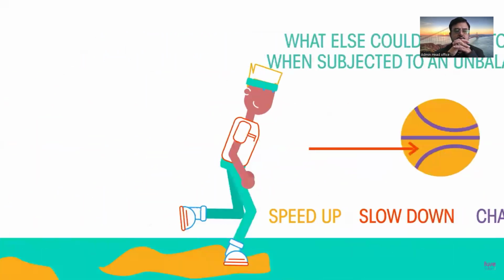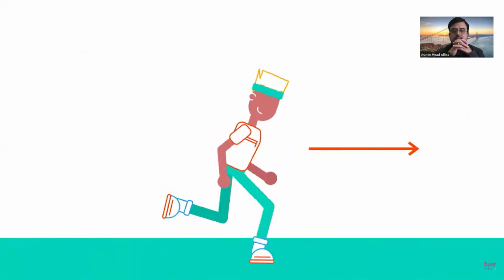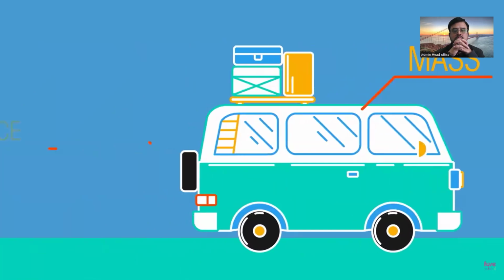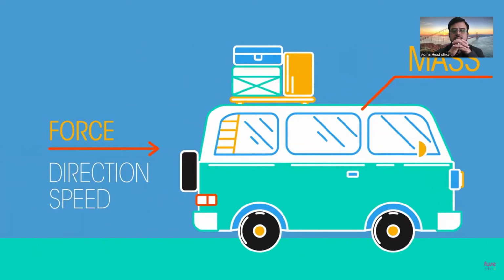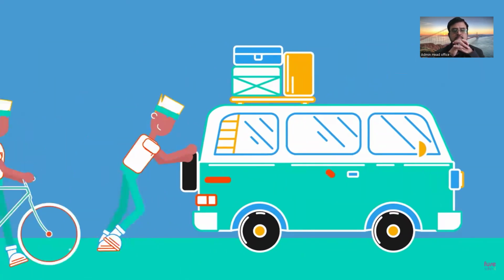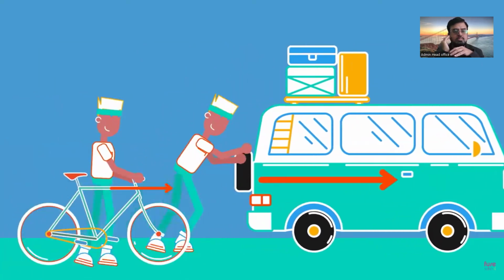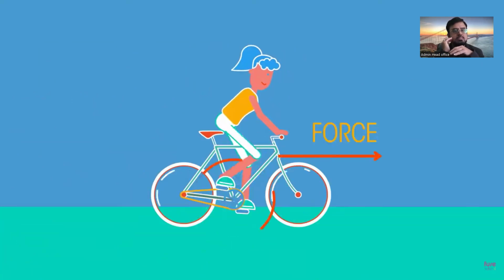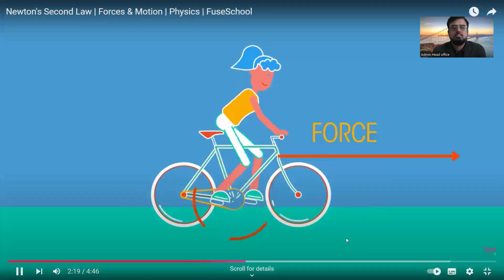Think of trying to change your direction on a muddy football field. Normally, you dig your boot into the ground to provide the force to change your direction. But in the mud, you just carry on in the same direction, and you call it a skid. The larger the mass of an object, the larger is the force needed to change its direction or its speed. Think of trying to push a car compared with a bicycle. Also, the faster you want something to get moving, the bigger the force needed. Think of pedaling a bike. The harder you push, the quicker you get going.